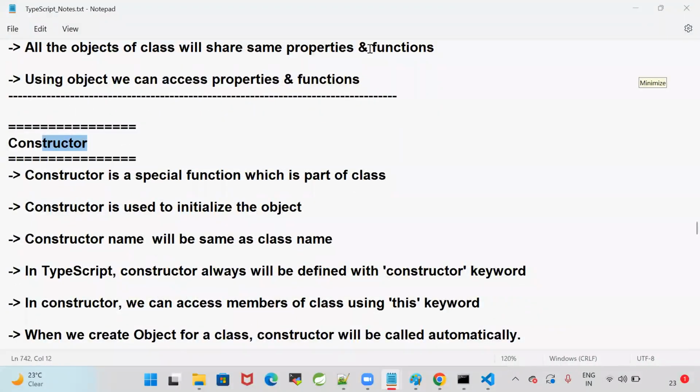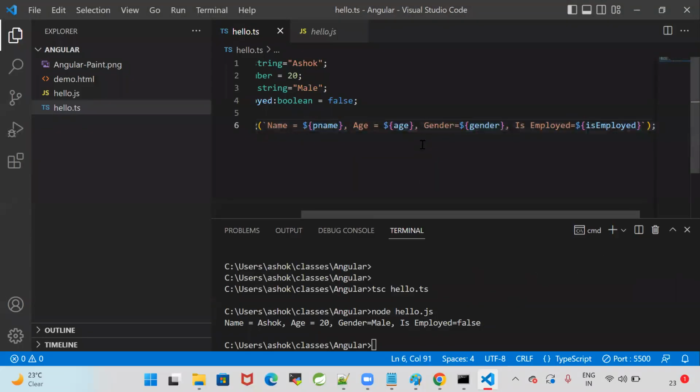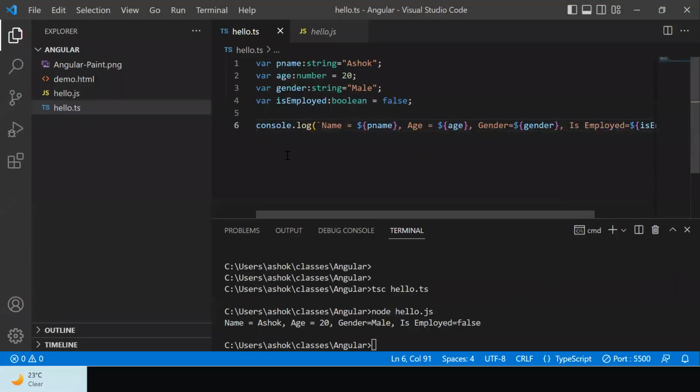Okay, good. Fine guys, so with this I'm stopping for today. Today I'm closing the session a little early because I have some personal work, guys. My father is traveling to my hometown. I need to go to the bus stop to drop him, so that's why I'm closing the session a little early.